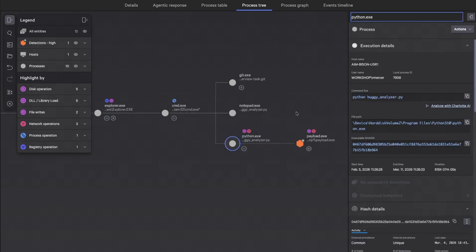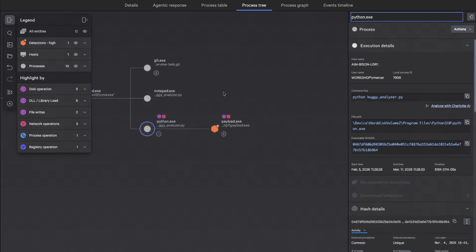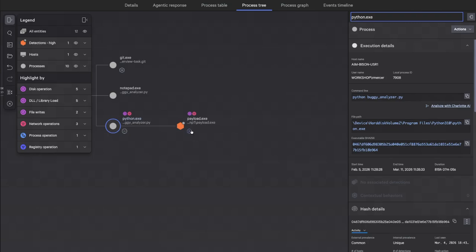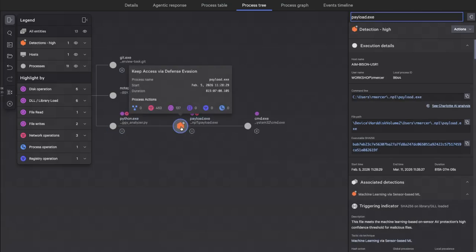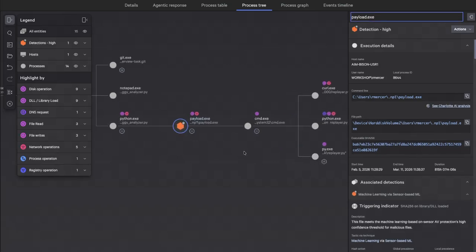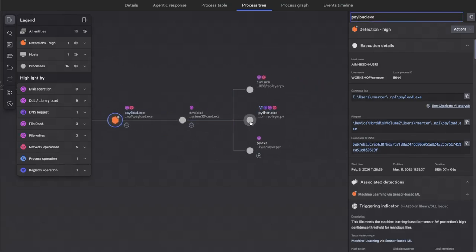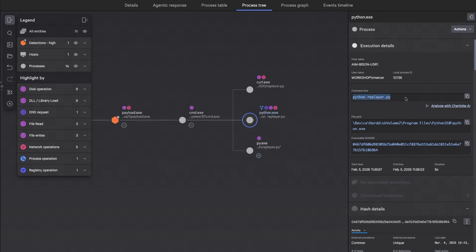Then they run the script using python.exe. That's the turning point. The script quietly drops and launches payload.exe. At that moment, the adversary gains execution. Next, we see something new, python replayer.py. That is not part of the interview. That is the adversary establishing command and control. The system is now reaching back out to the adversary for instructions.